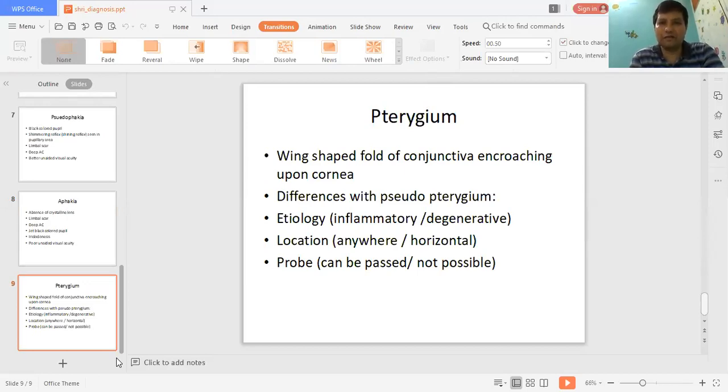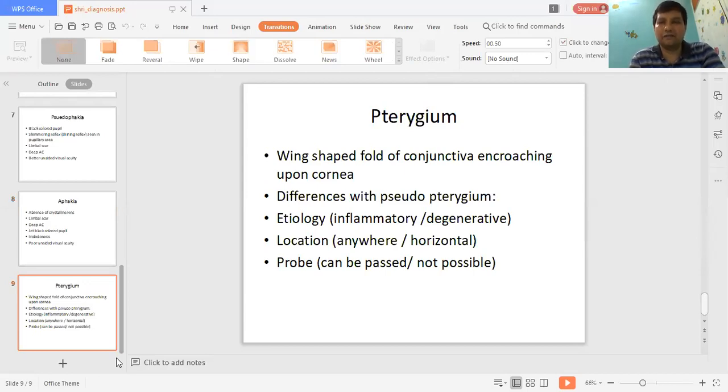These will be the common cases that will be given to you in the university examination. When we ask you about diagnosis, don't tell us about history or name of patient. Just tell us what is there in the right eye and what is there in the left eye, and you should be able to justify your diagnosis.